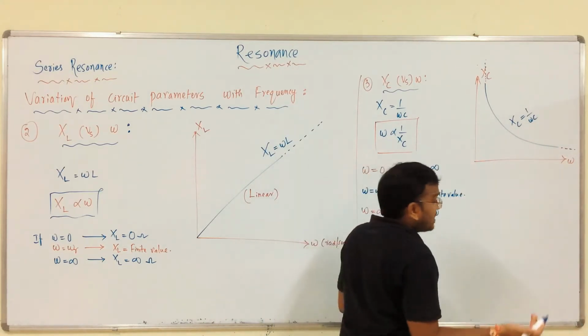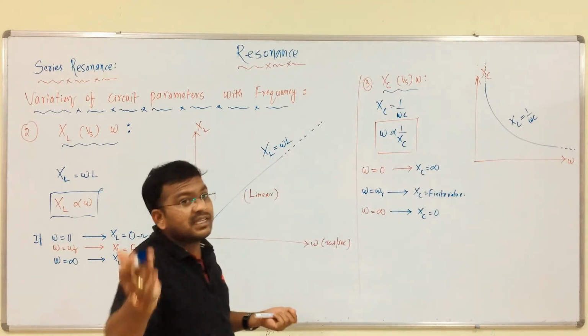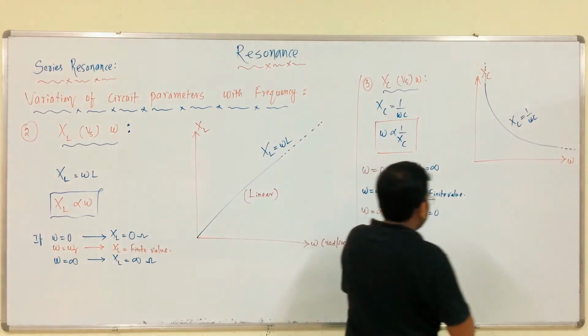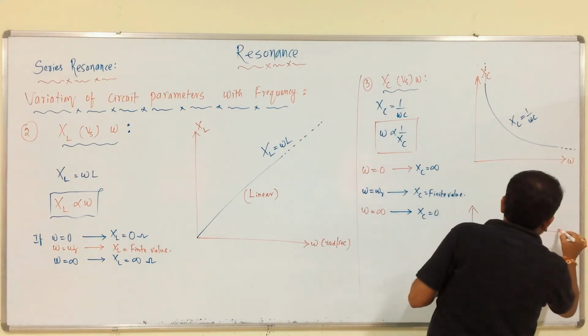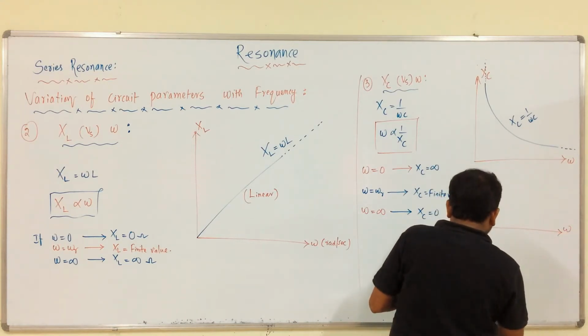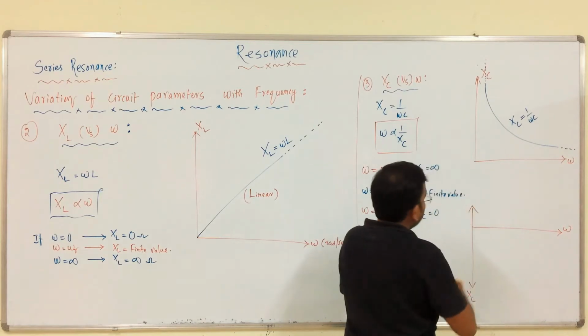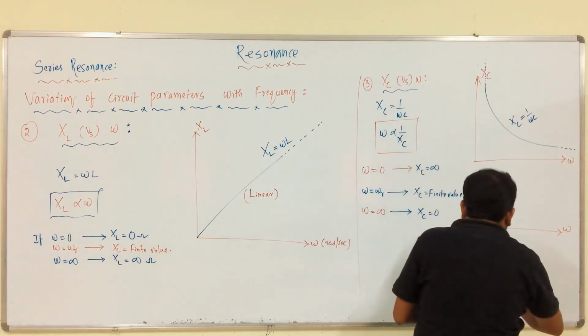Then what about minus XC? What is the net reactance? XL minus XC, right. Therefore, this is omega, this is minus XC, a simple mirror image of this.